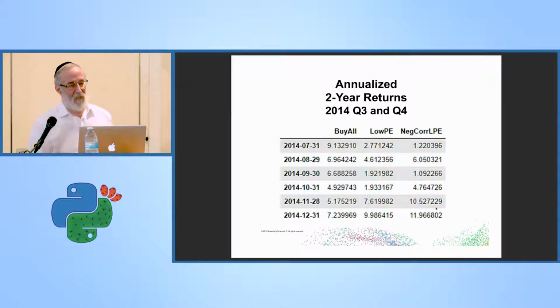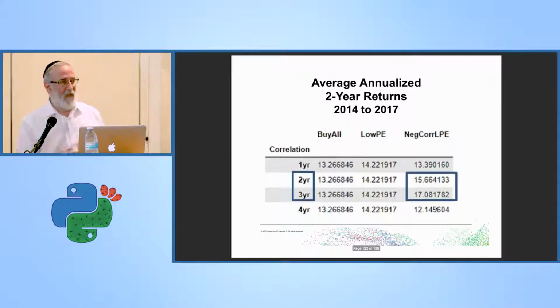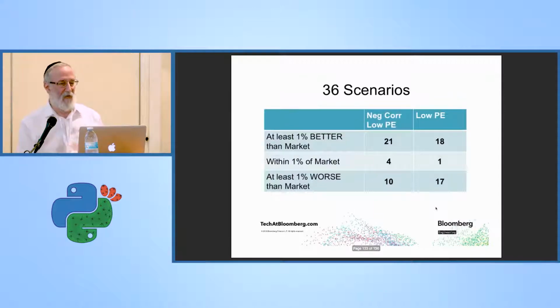But if I take all 36 months together, I notice that at least for the case of 2-year and 3-year correlations, I beat the market by between 2 and almost 4%. Now that's assuming that I have enough money to invest every single month in all those stocks. But if I was only going to invest once, I could look at those 36 months as 36 different scenarios. And if I look at it that way, then the low PE case is about 50-50. Half the time beat the market, half the time not. And the negative correlation low PE case beat the market almost 2/3 of the time and didn't beat the market about 1/3 of the time.